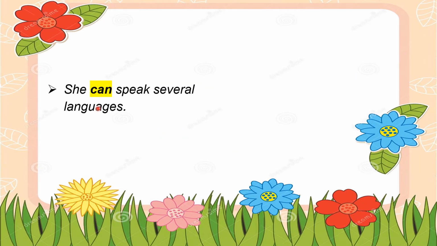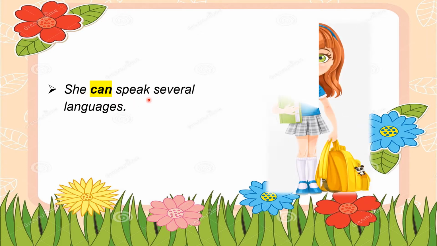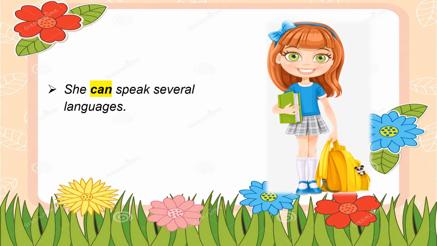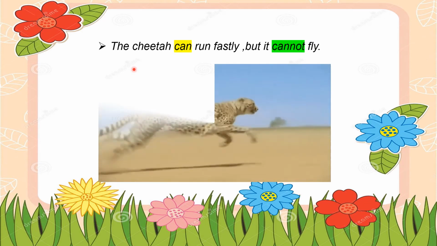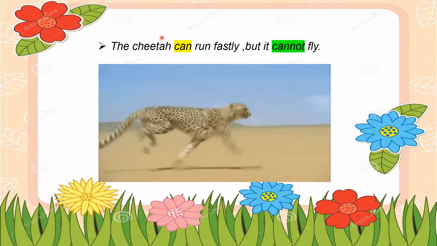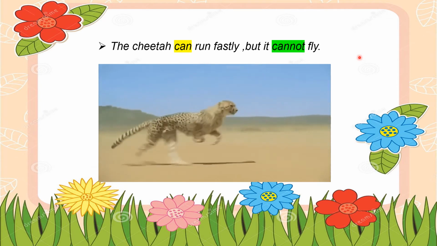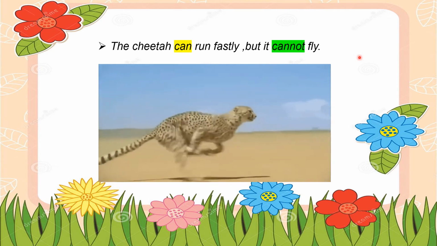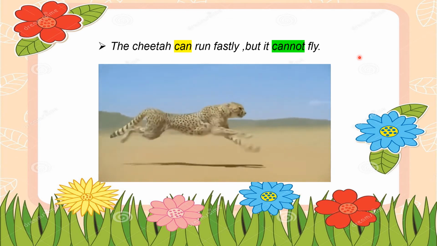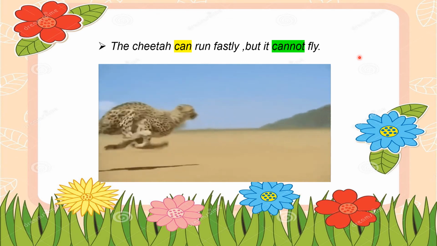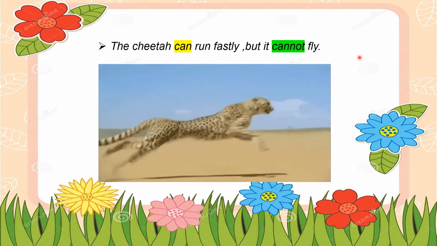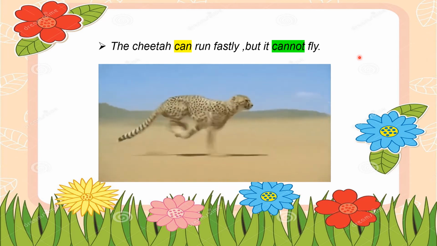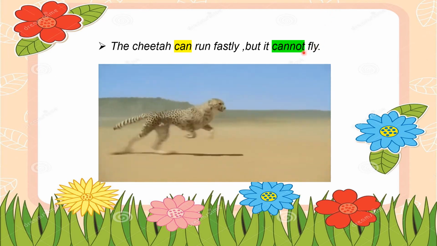For example children, she can speak several languages. The cheetah can run fast, but it cannot fly. So children, the cheetah can run fast. The cheetah has that ability to run, but it cannot fly. The cheetah does not have that ability to fly. So children, we have used cannot here.